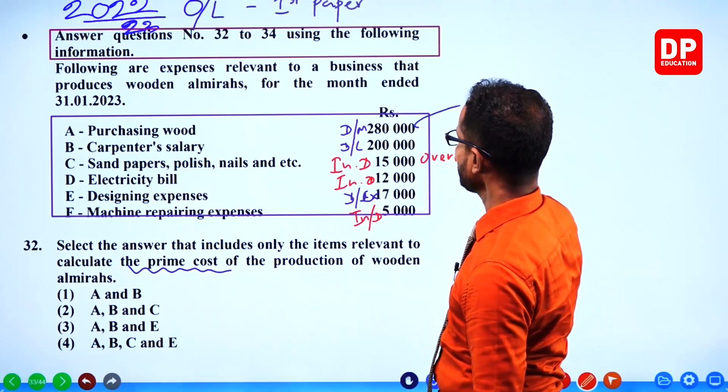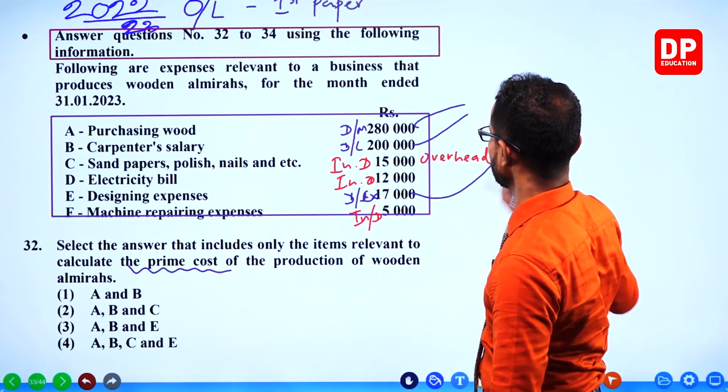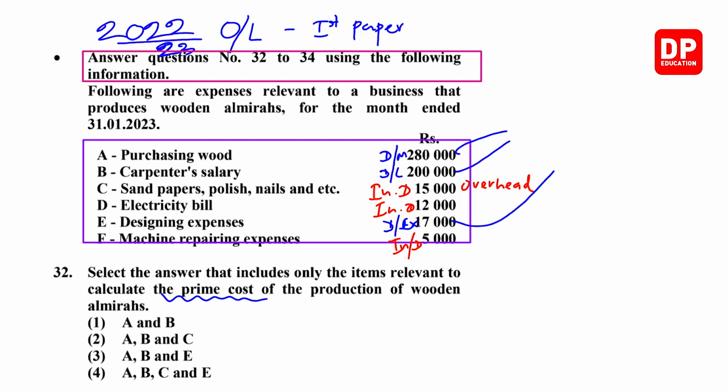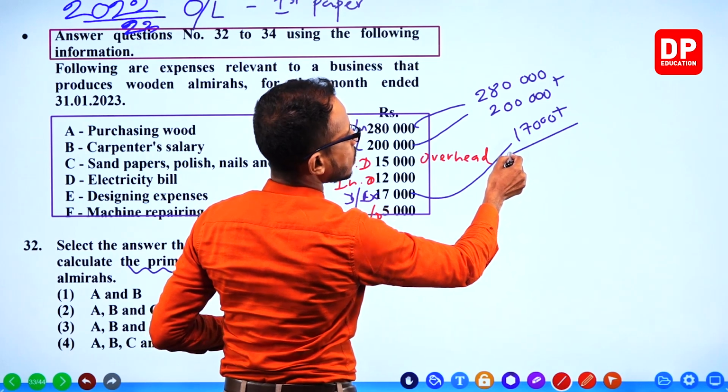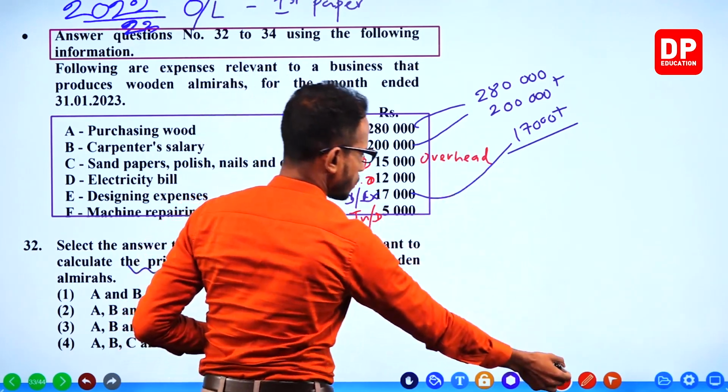We have 3 direct costs: 280,000 plus 200,000 plus 17,000.